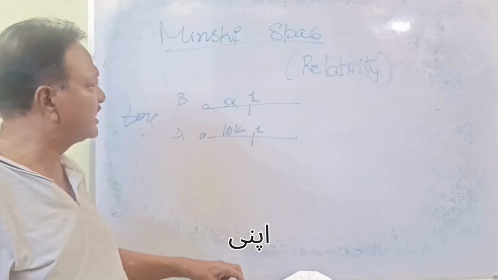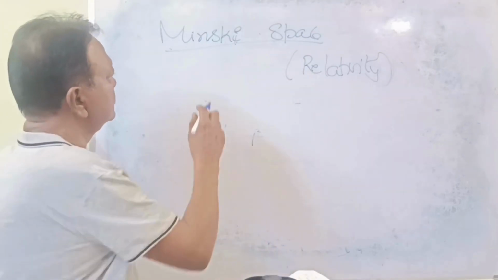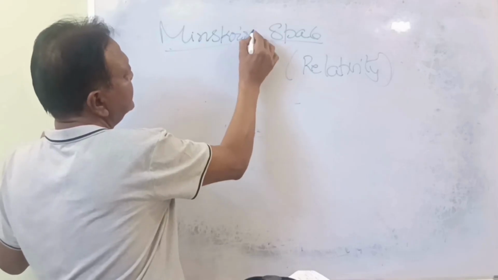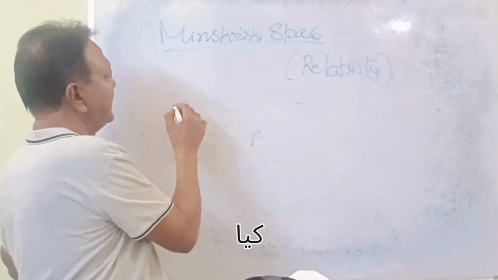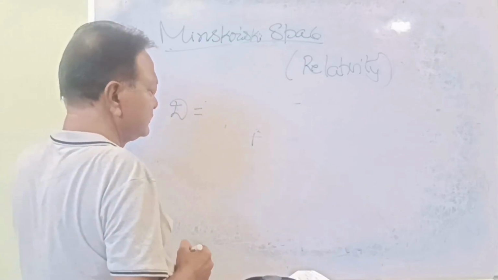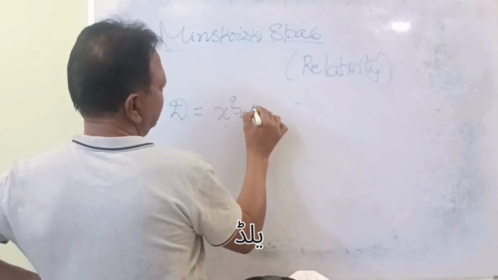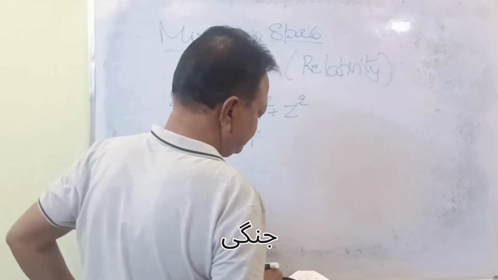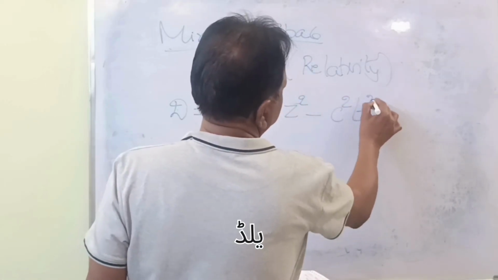So based on time, how can we find the Minkowski space? Based on that, we have to find the distance, which implies x square plus y square plus z square minus c square t square.